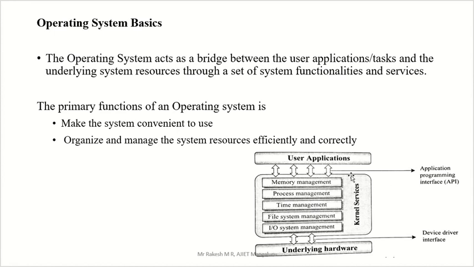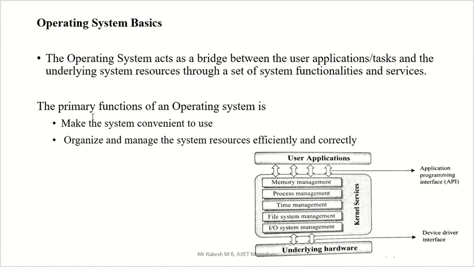All user applications are controlled through the API. API full form is application programming interface. So user applications are controlled by the operating system through the API, but hardware is controlled by the operating system through device drivers.